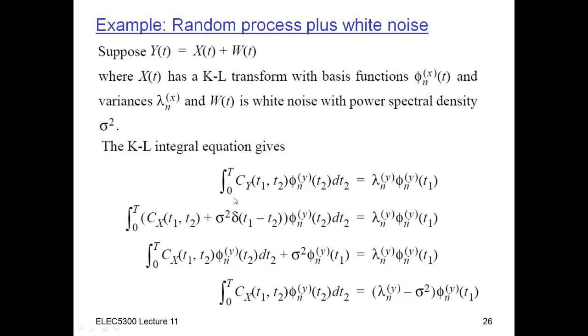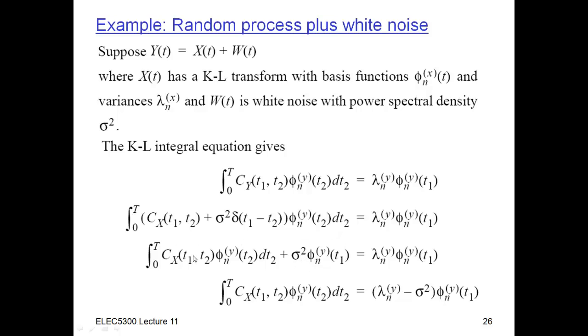Right? Because w is white noise, its covariance function is a delta function, and this is just the covariance function for x. So I've substituted this with that. And then I can just expand this out, so I can take the integral of this times this and add it to the integral of this times this. When I integrate this times this, I get exactly the same result, where it is equal to when t2 is equal to t1. So I just get a t1 here, and the integral disappears. I've evaluated that integral here.